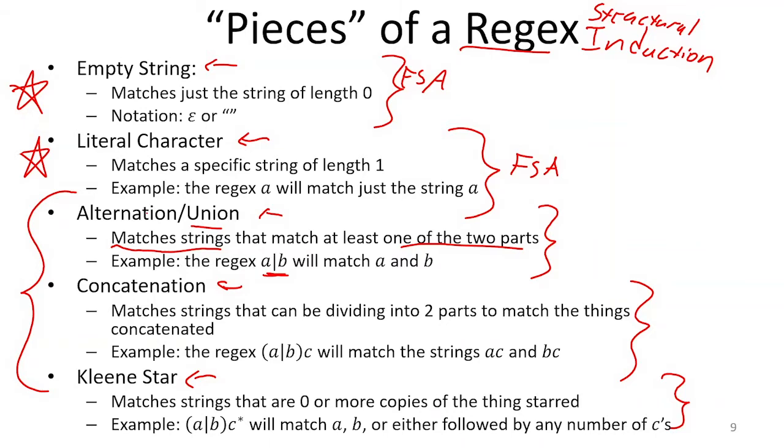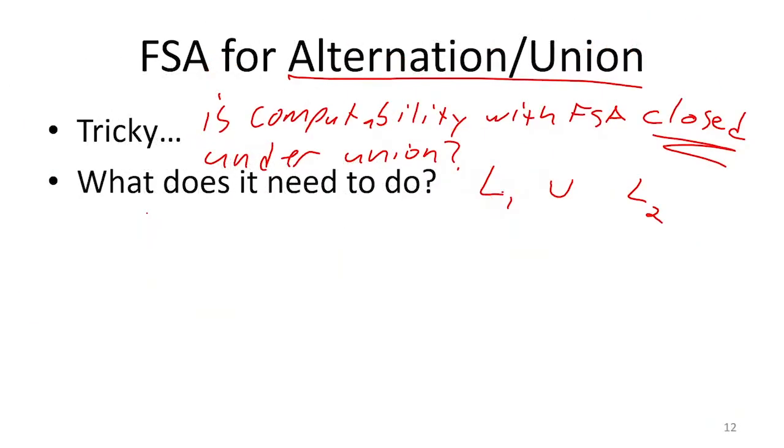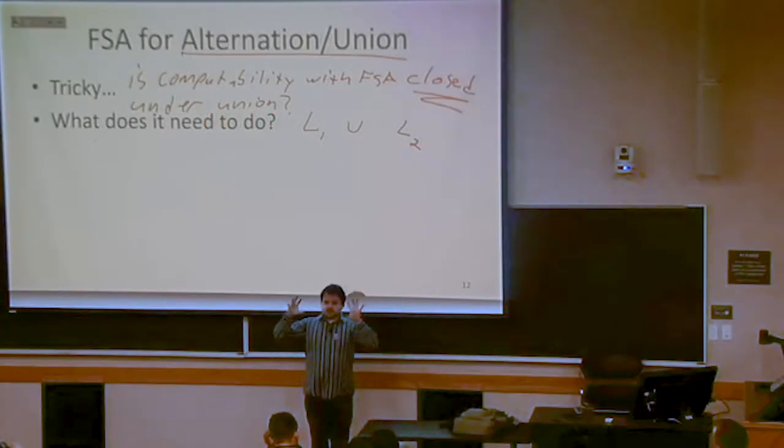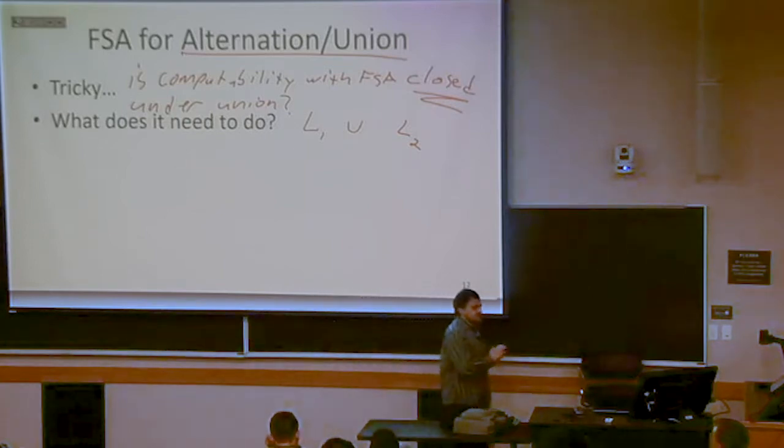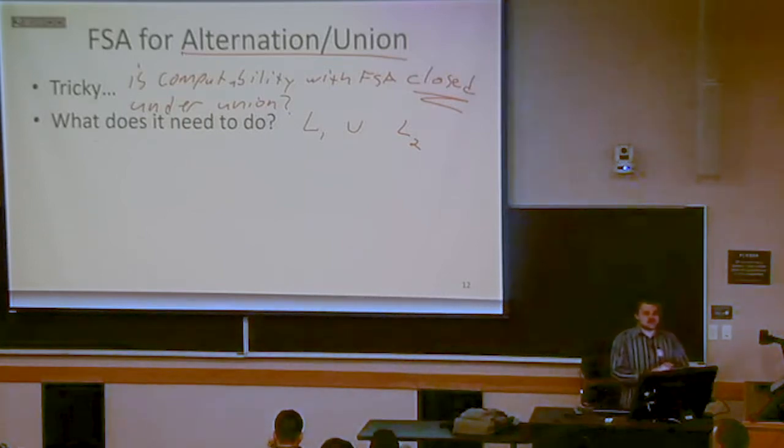So if I can show that computability by finite state automata is closed under union, then that means that I can take 2 finite state automata representing regular expressions and create a new finite state automaton representing the union of those 2 regular expressions.